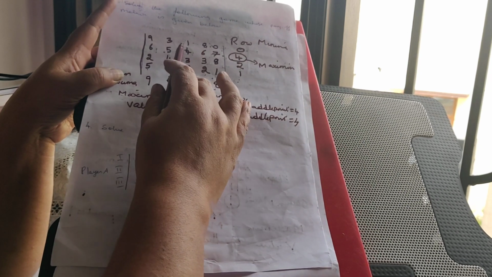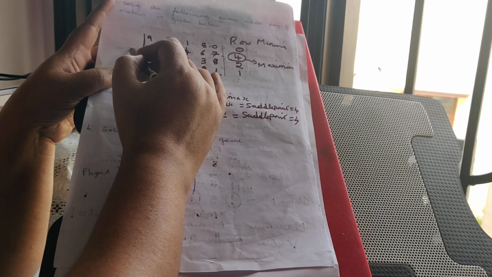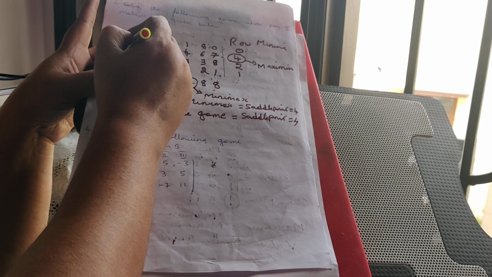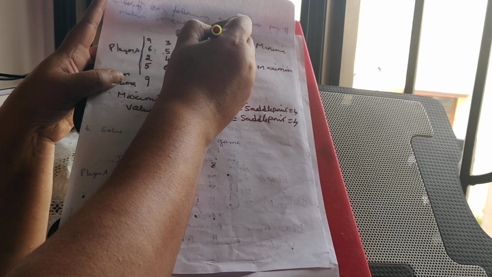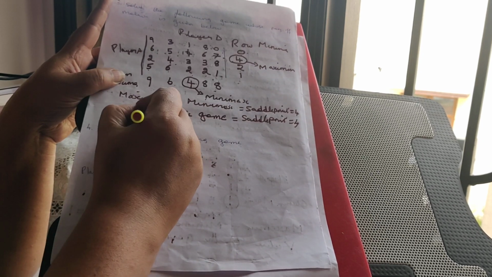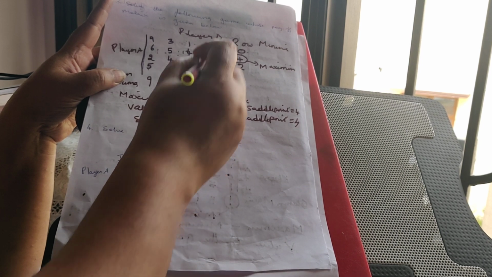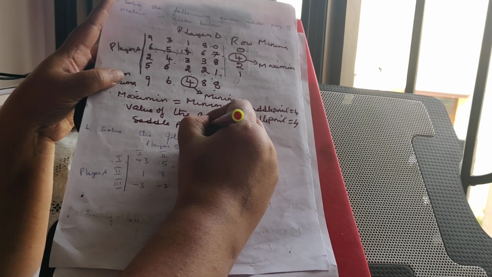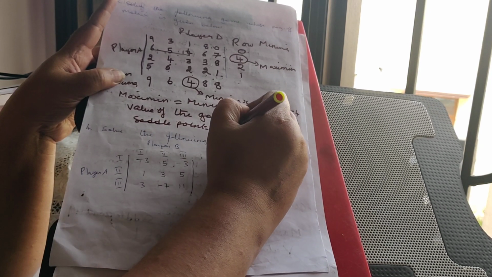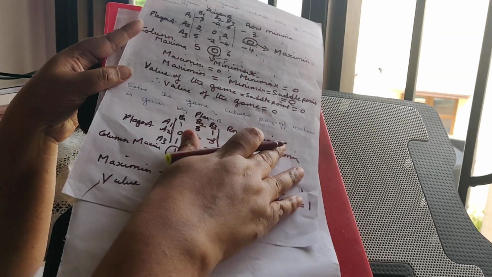Okay, so the saddle point is at which position? It is 3, and this will usually be player A, this will be player B. So it comes in which row? So the saddle point will come at which position? That also they can ask. Saddle point for A is in the second row, and for B it is in the third column. So the saddle point you can write as 2 by 3.